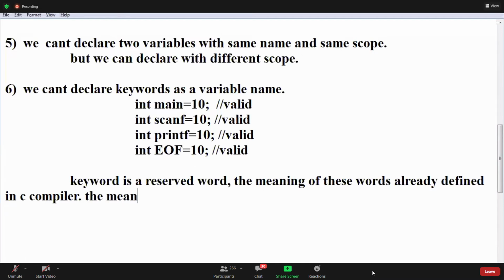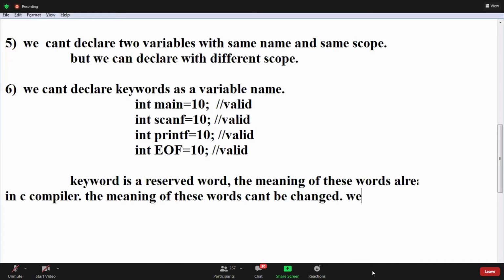The meaning of these words cannot be changed. Guys, write the notes, okay? We should not use these words as user-defined words.